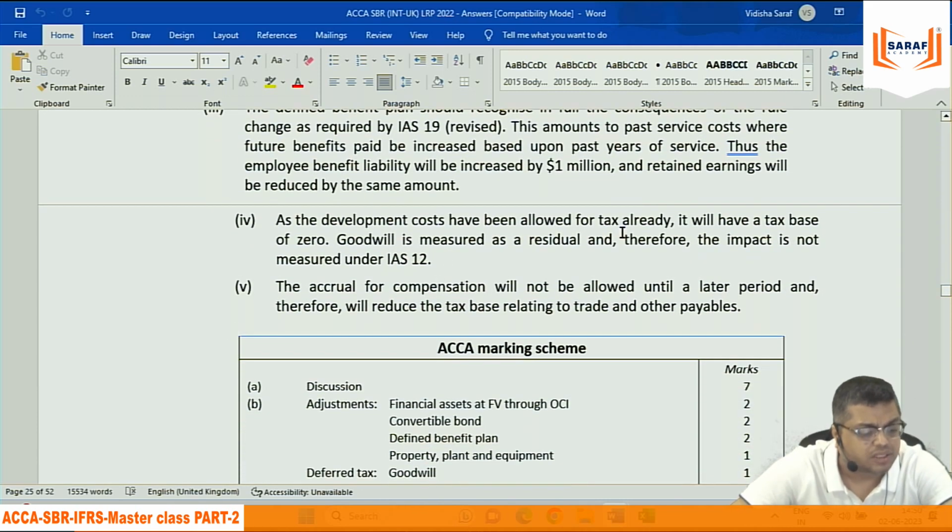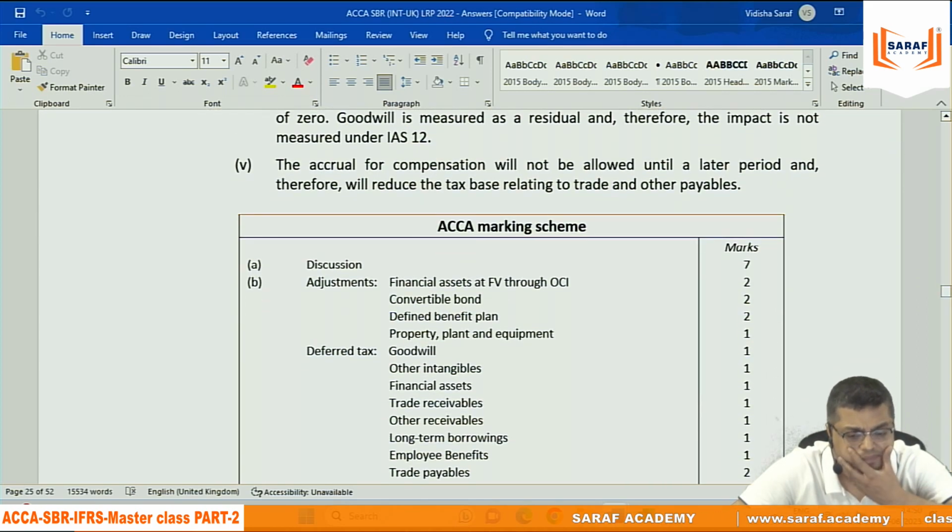As the development cost has been allowed for tax purpose, it has a tax base of 0. Goodwill and such items have no tax. The accrual for compensation will not be allowed until a later period, therefore it will reduce the tax base. Normally.